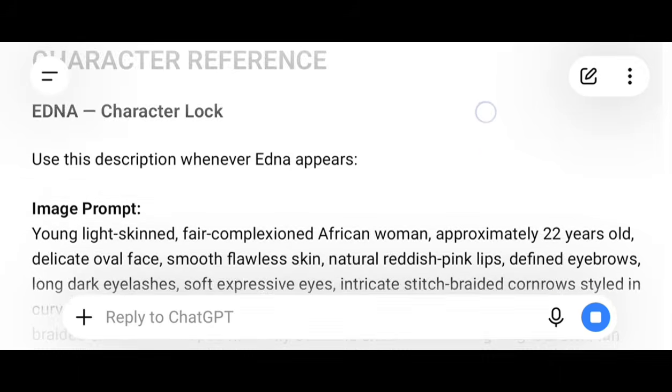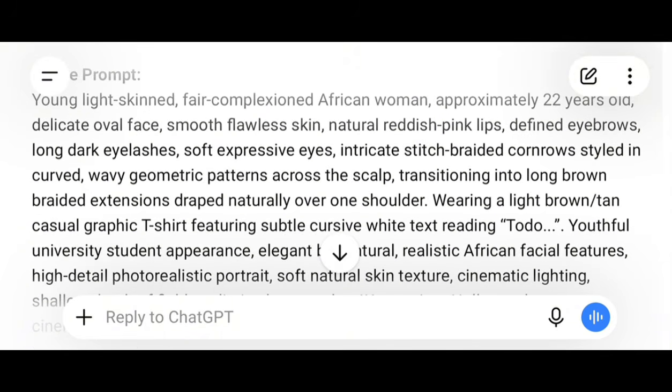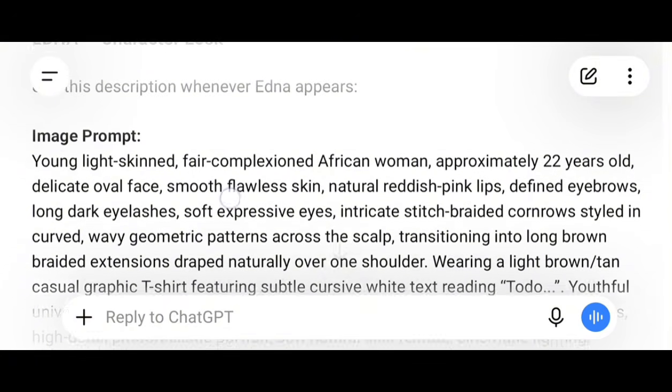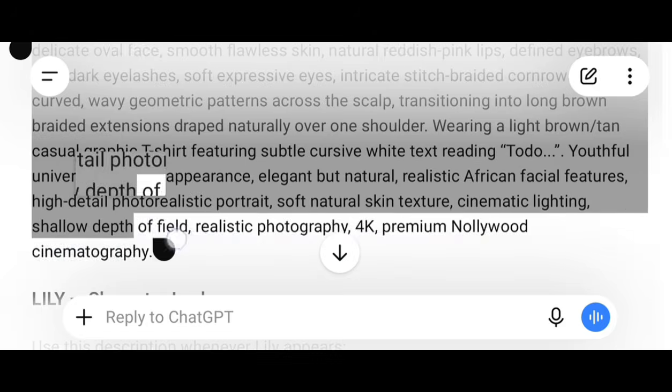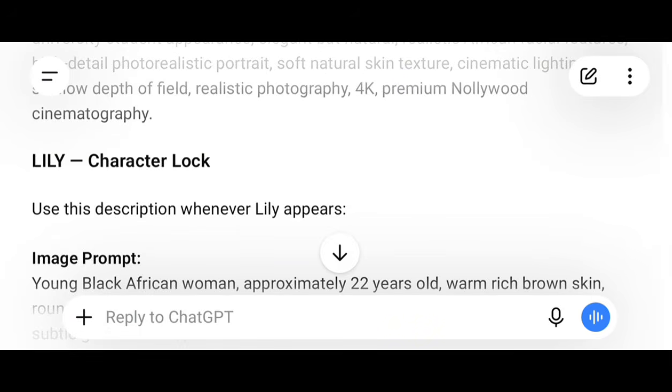So everything is ready as you can see. This is the character image prompt. Because I want it to be consistent with this story that ChatGPT has written, it is this prompt I will now use to generate the image, not the one in Gemini. That one was just for reference purpose or to extract the features of the ladies. Do you understand? Now I'll go ahead and copy this prompt because this is the one I'm using to generate the images. Click on copy. That's for the Edna.